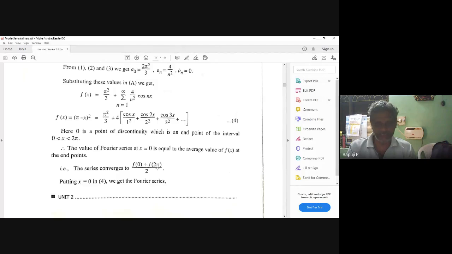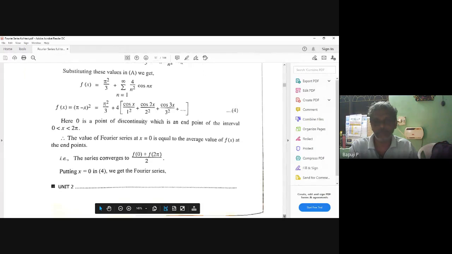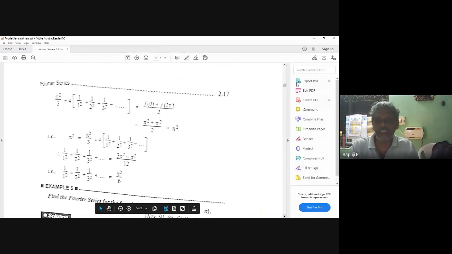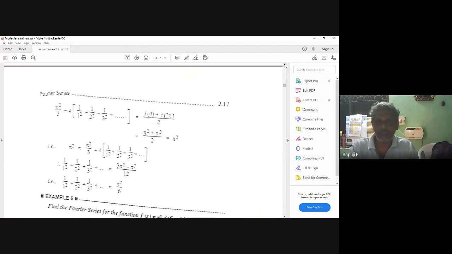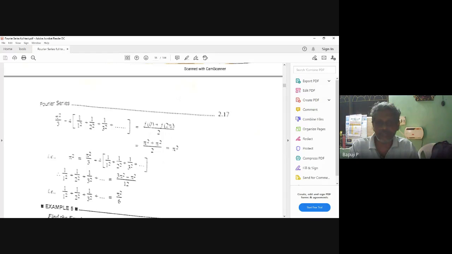See, f of 0 plus f of 2 pi by 2 is equal to f of 0. This LHS part I will substitute from the question, and the RHS part I will substitute from the answer. Then finally I know this LHS is equal to RHS, both are equal. From this already, go back. This is f of 0 plus f of 2 pi by 2. Here I am substituting f of 0. If we simplify, what do you get? Pi square by 6. Very, very, very important.